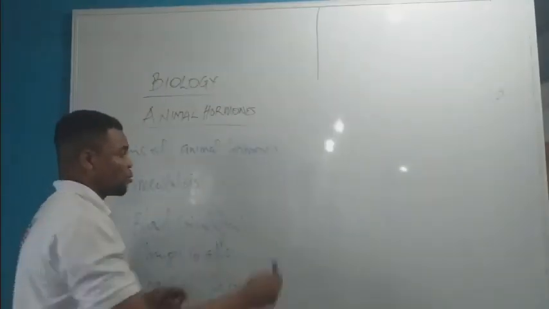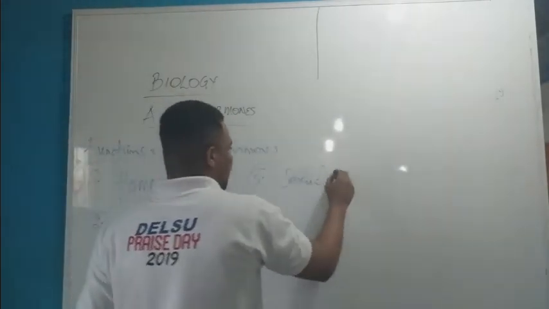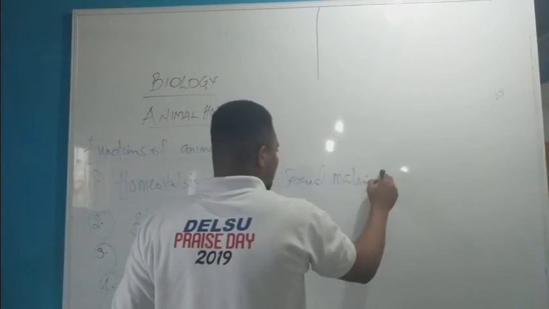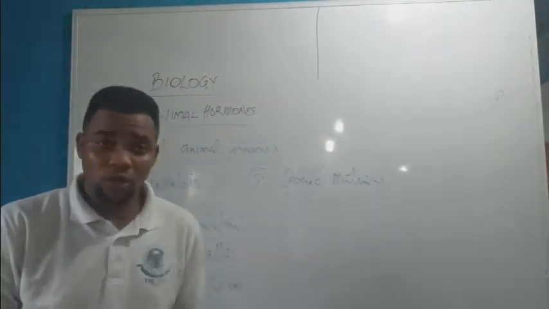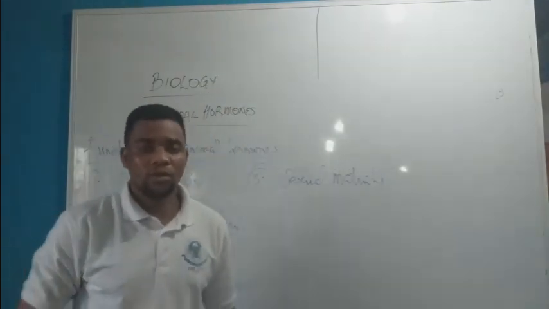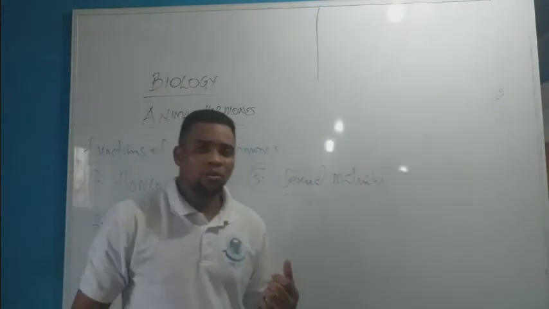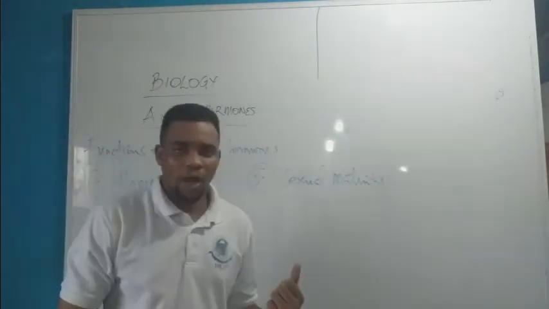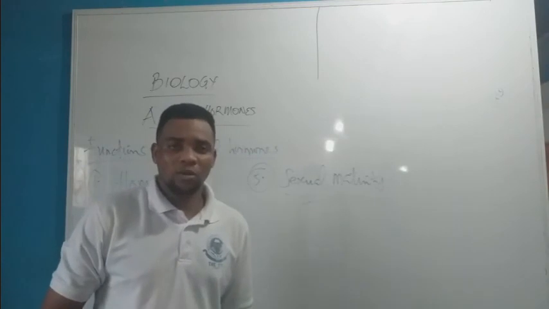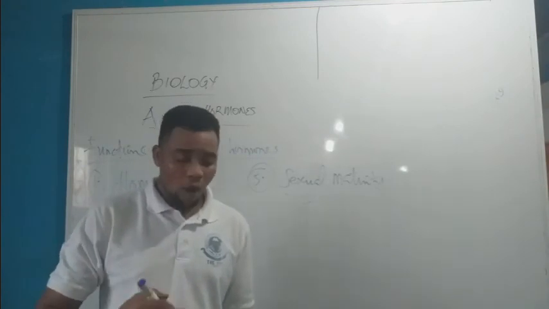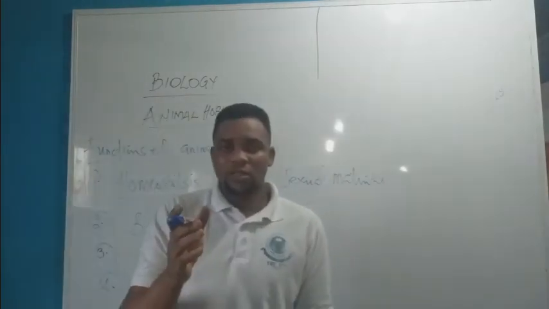Okay, now the final one is sexual maturity. Sexual maturity occurs in the living body, whereby the gonadal glands help to produce hormones which develop the secondary sexual characters, which are well controlled and regulated.